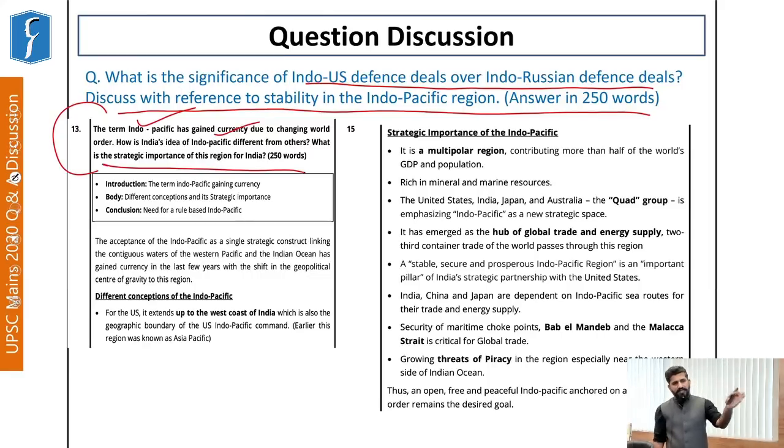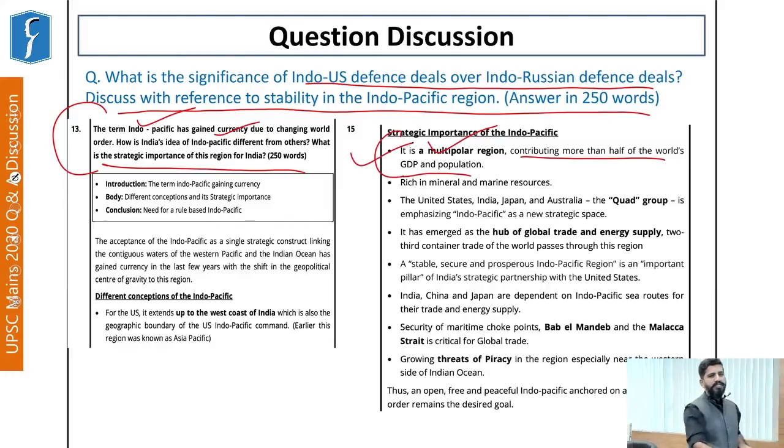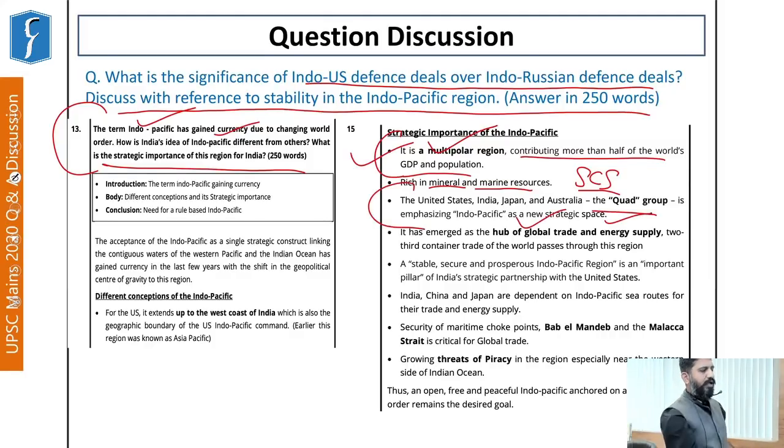If you look at the strategic importance of the Indo-Pacific region, you will find that it is a multipolar region, contributing to more than half of the world's GDP and population. Very important region. Secondly, it is rich in mineral and marine resources. That is why the problem in the South China Sea. Quadrilateral Security Dialogue, again, an important part of this. It has emerged as a hub of global trade and energy supply.